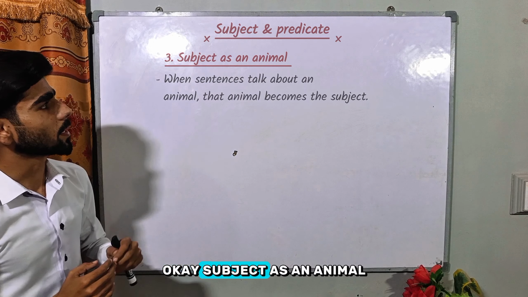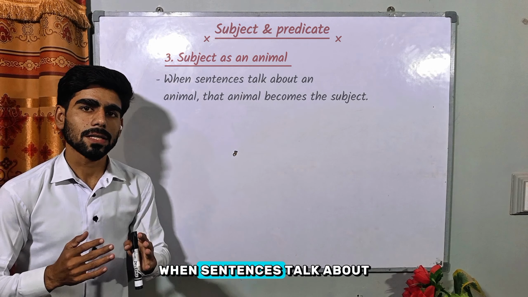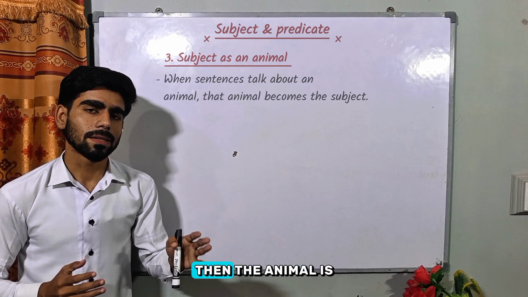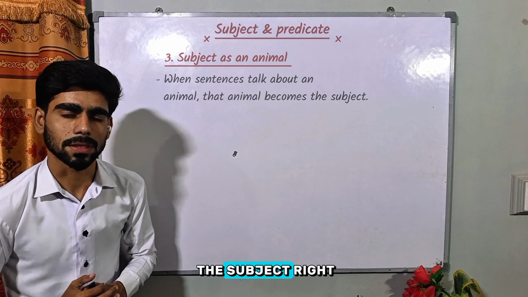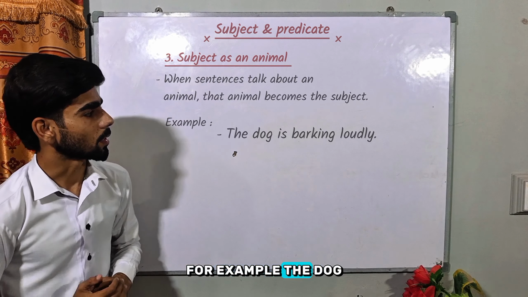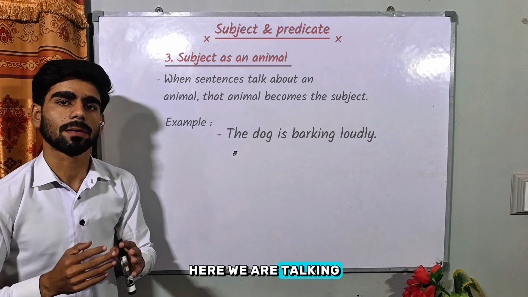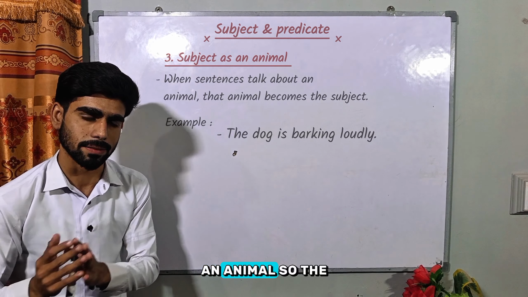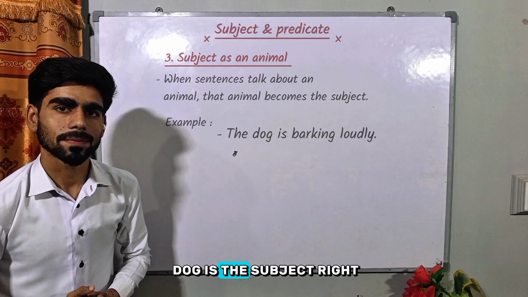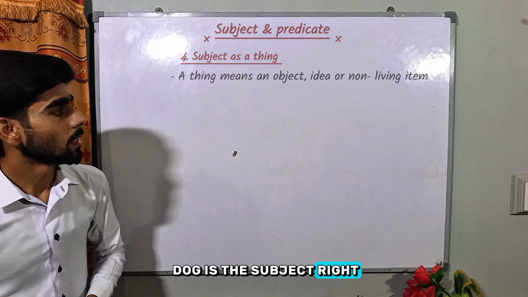Okay? Subject as an animal. When a sentence talks about an animal, then the animal is the subject, right? For example, the dog is barking loudly. Here, we are talking about the dog, an animal. So the dog is the subject, right?